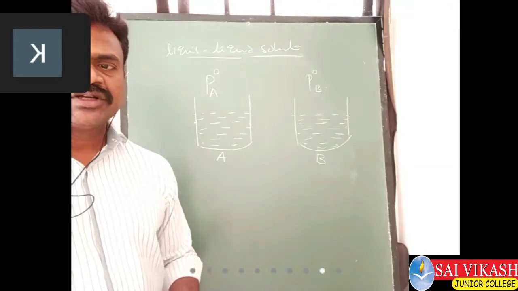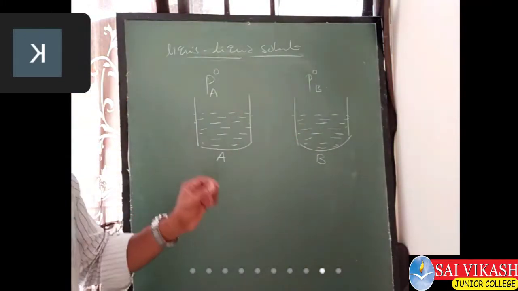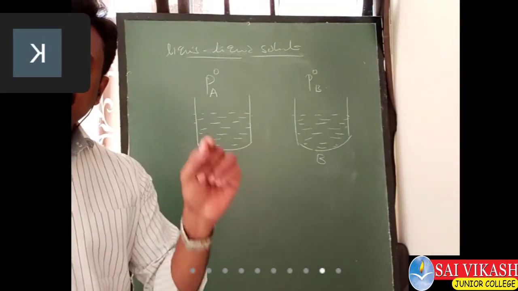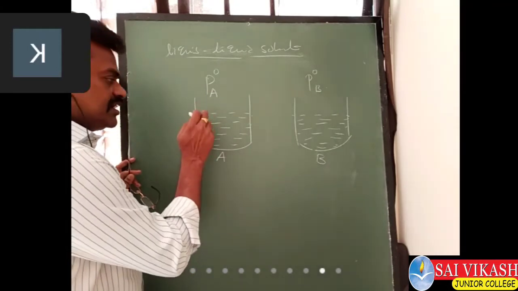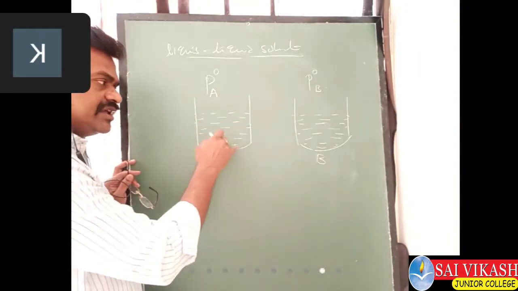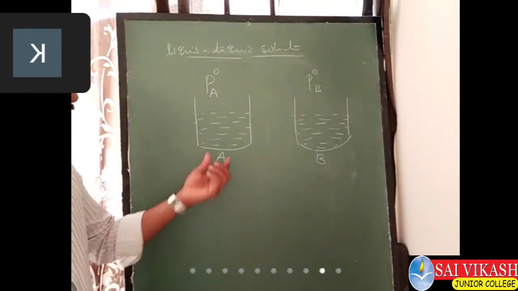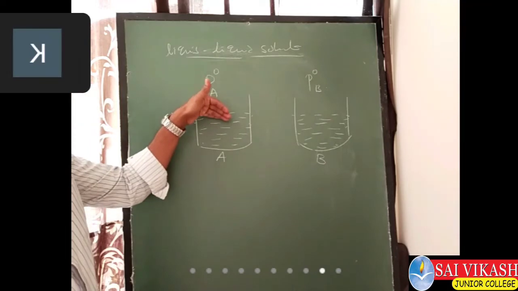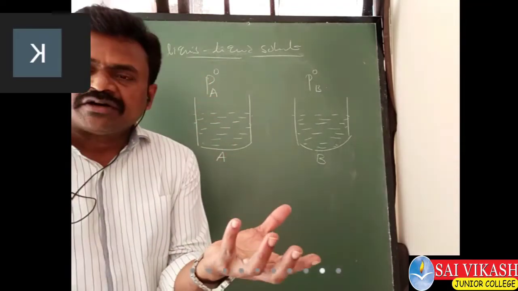That's why the naught symbol denotes the vapor pressure of the pure solvents. Now, they also have some number of moles, because we have some quantity of liquid A.